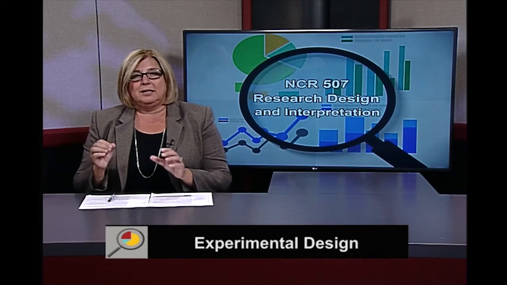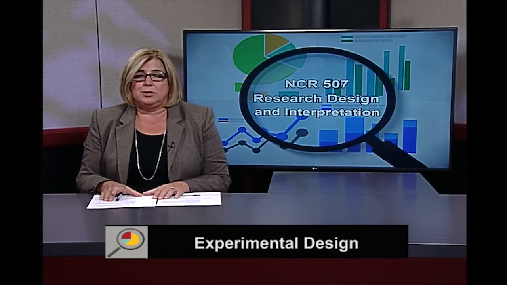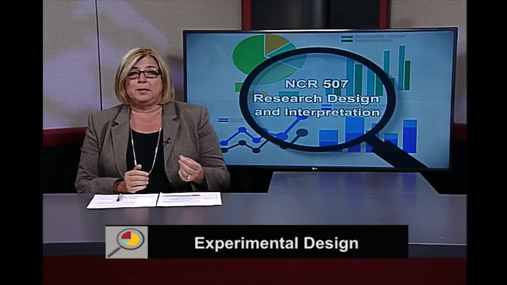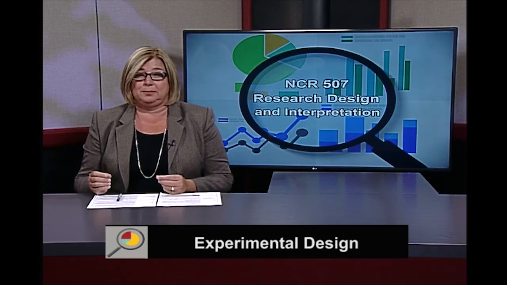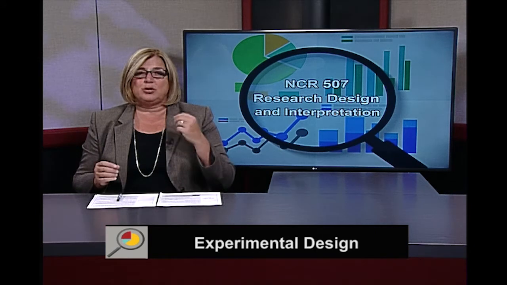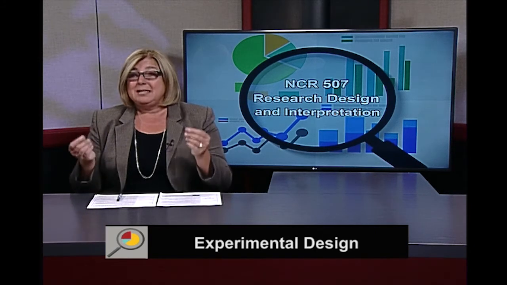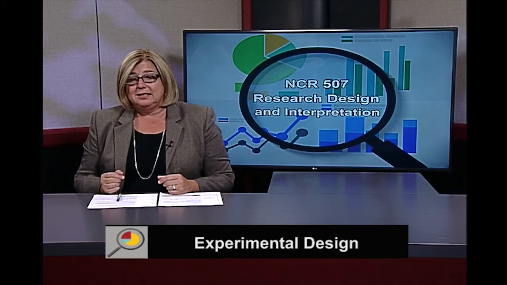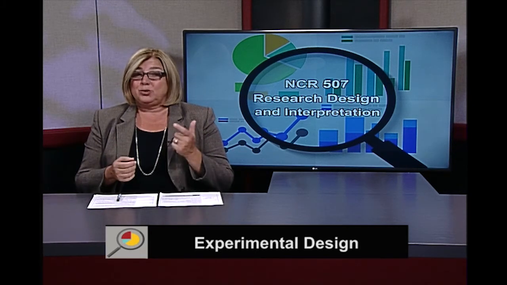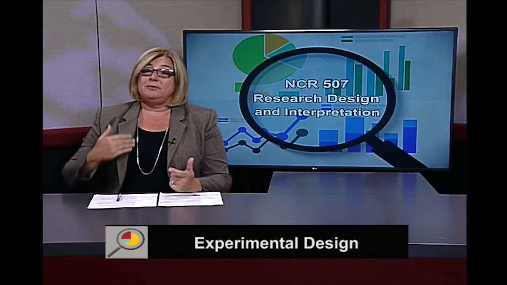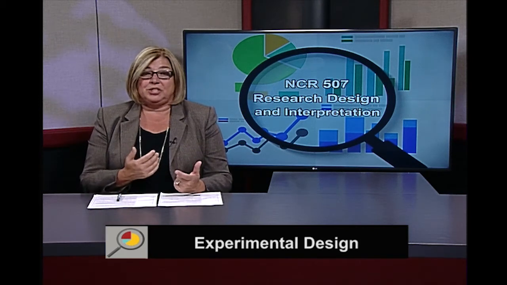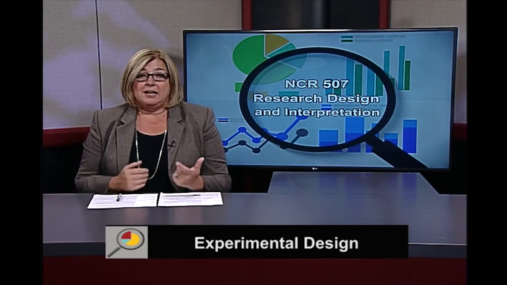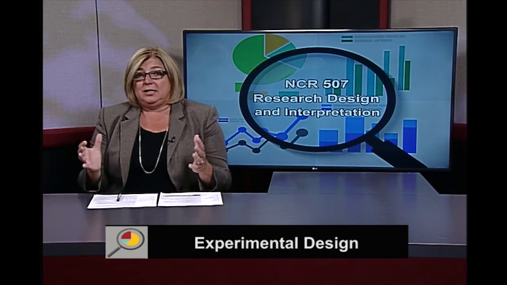So let's think about a couple of parameters that are important, or terms that you might hear. The first one is that sometimes we hear that we're running a true experimental design versus a quasi-experimental design. And when we think about true versus quasi, what do they mean by this? Well, what they're talking about is how the participants were selected. So what does that mean? That means that in a true experimental design, all of the people involved in the study had an equal chance of being selected to any of the conditions in the study. In other words, they had an equal chance of being in any group.